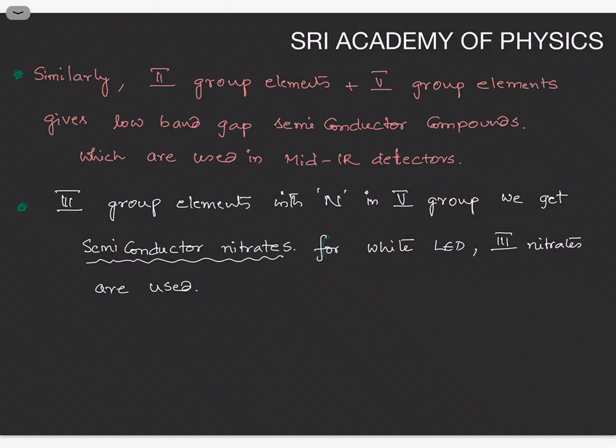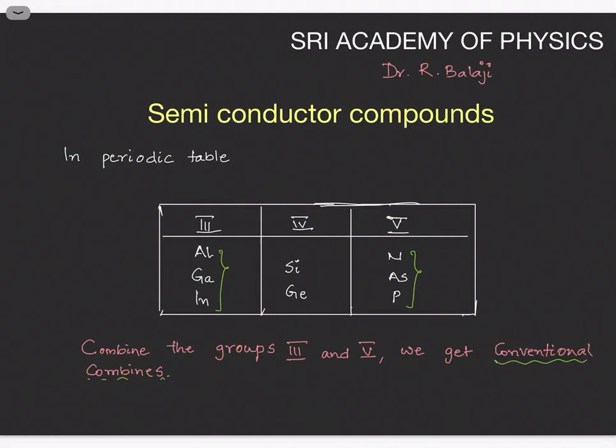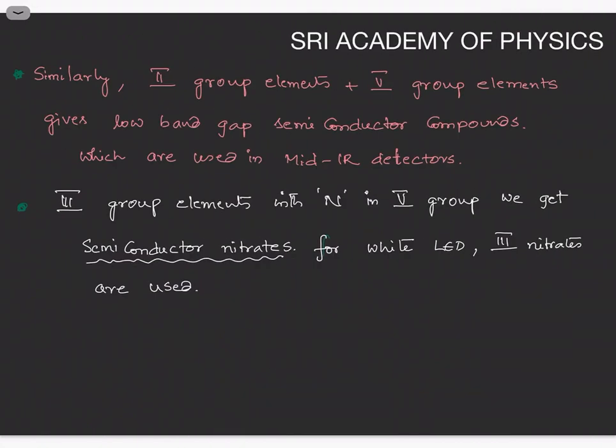And the third group elements, what are the third group elements? The third group elements, aluminum, gallium, indium, combined with nitrogen in the fifth group, we get semiconductor nitrides. These semiconductor nitrides are very useful in the fabrication of white LEDs, and such types of semiconductor compounds are called third group nitrides.